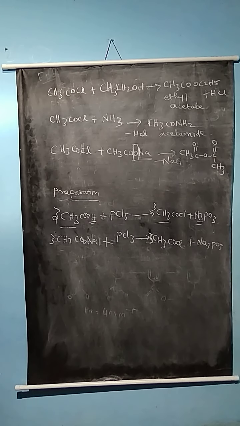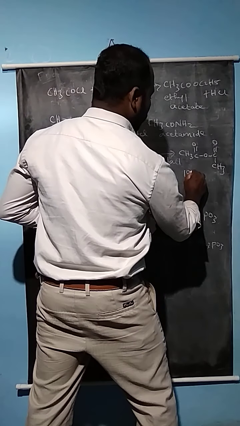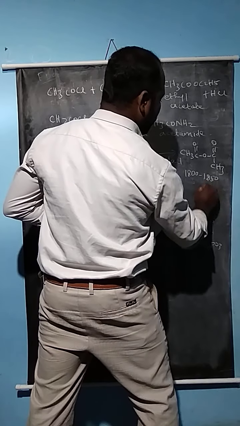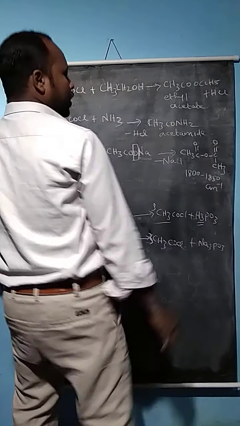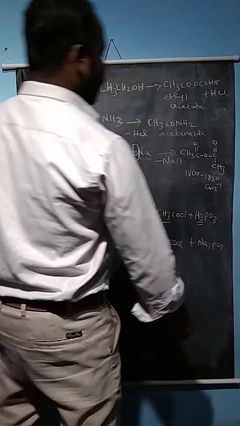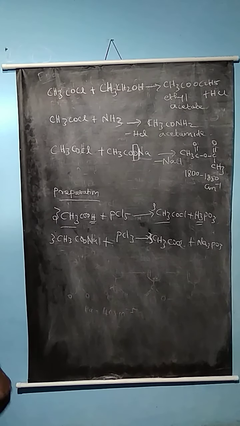So the stretching frequency here is 1800 to 1850 cm^-1, for predicting the stretching frequency of the anhydride compound from IR spectroscopy.